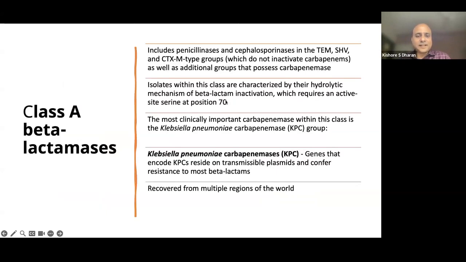Isolates within this class are characterized by their hydrolytic mechanism of beta-lactam inactivation, which is an active site serine at position 70. The most clinically important, probably the most widely seen in the US, is Klebsiella pneumoniae carbapenemase, or KPC.